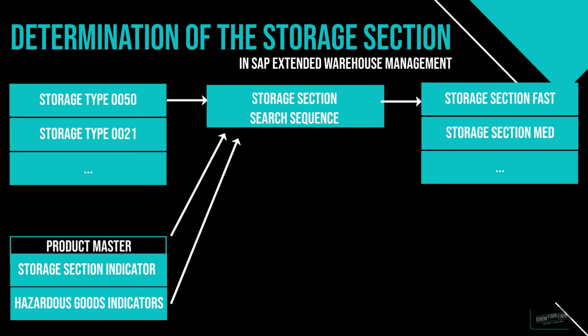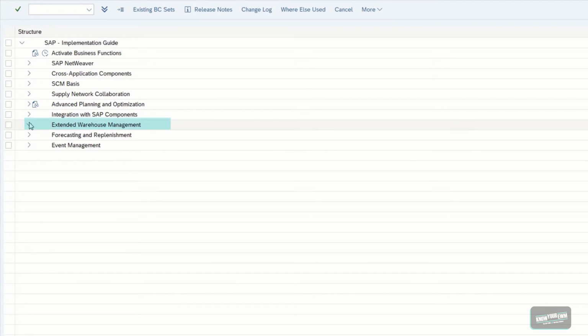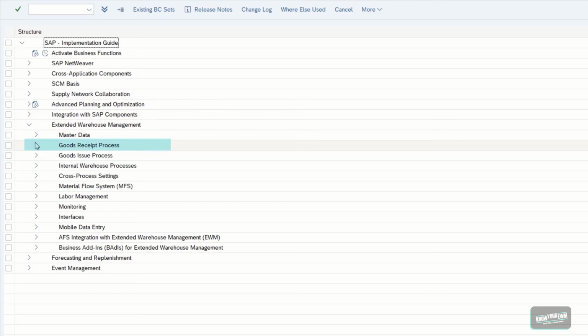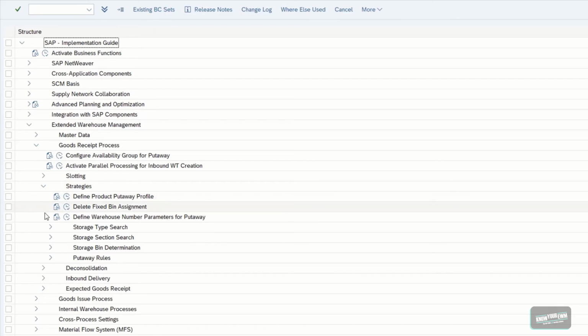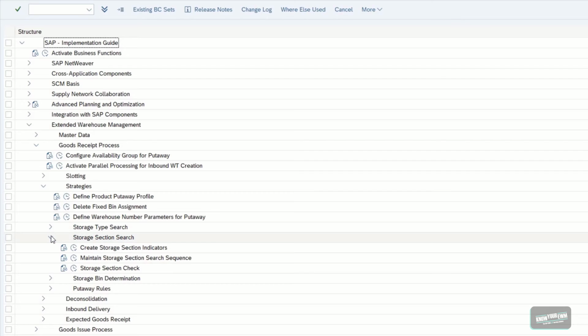And now let us have a look at what that looks like in the SAP EWM customizing. We open the Extended Warehouse Management node, we again head to the Goods Receipt process, and we open the Strategies node. Well, and this time we are going to have a look at the Storage Section Search node. And the first topic we are going to maintain is the Storage Section Indicator. As you remember, this is the indicator we can customize our products to. So let us have a look.